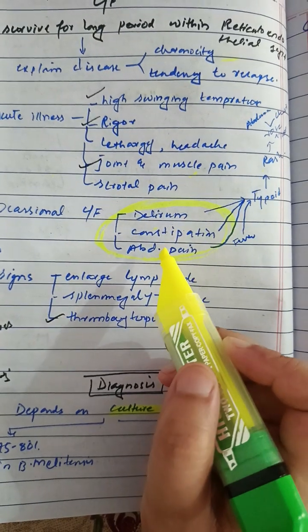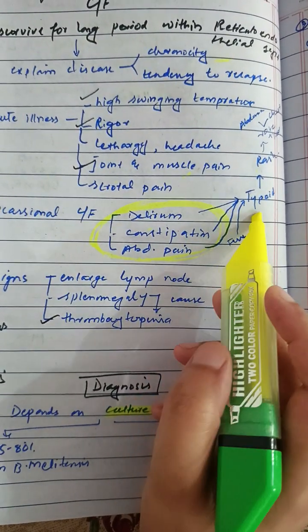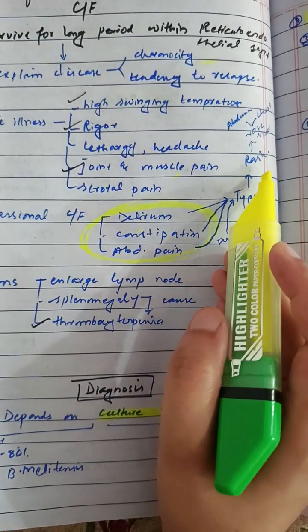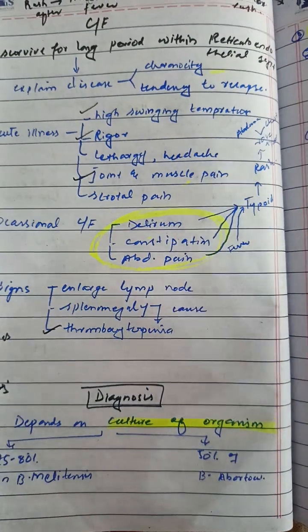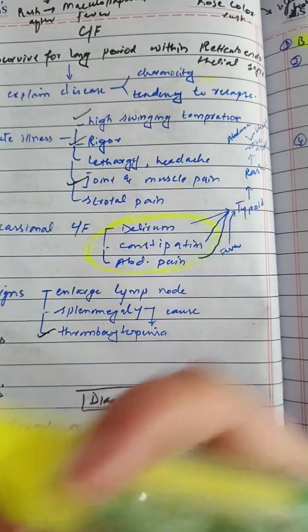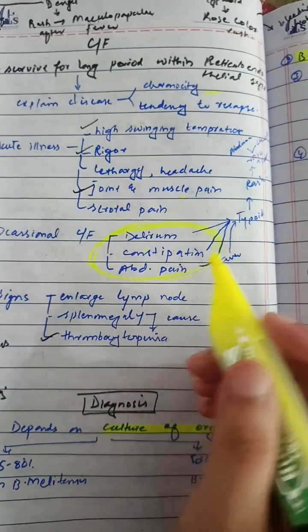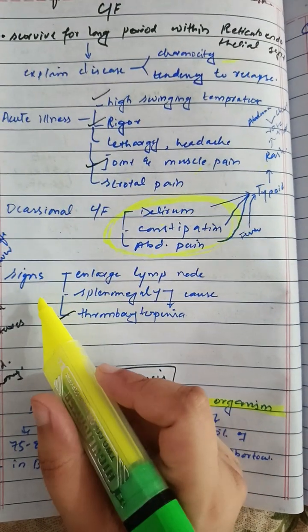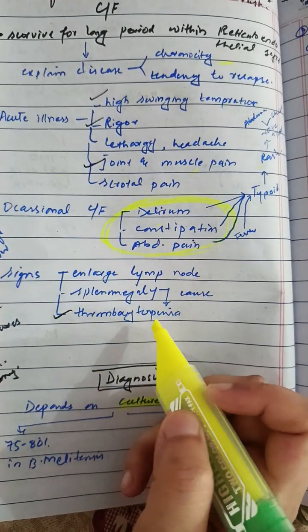The constipation and abdominal pain are related to typhoid fever, but in typhoid fever there will be a rash also, and there will be no history of being a veterinary doctor. There will be a history of contaminated food, and a history of rash as well. On examination there will be lymphadenopathy, splenomegaly and thrombocytopenia.